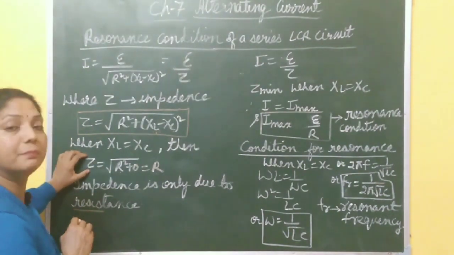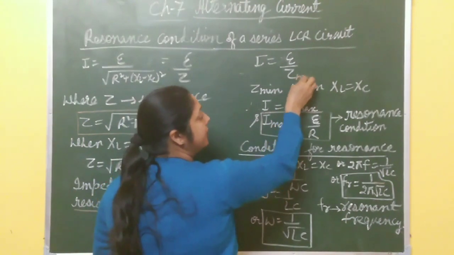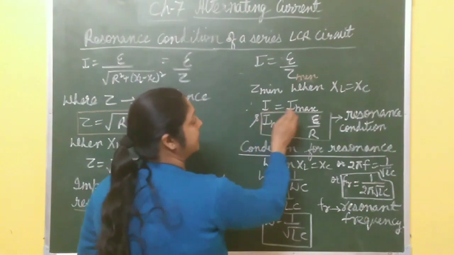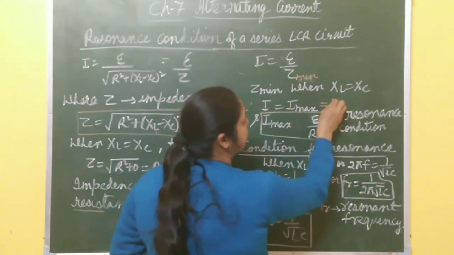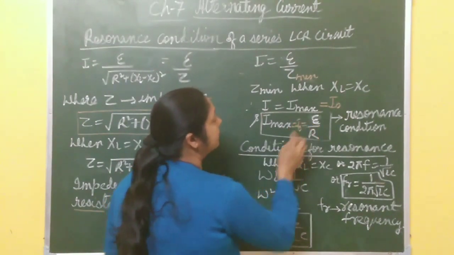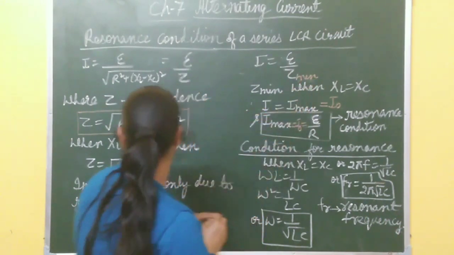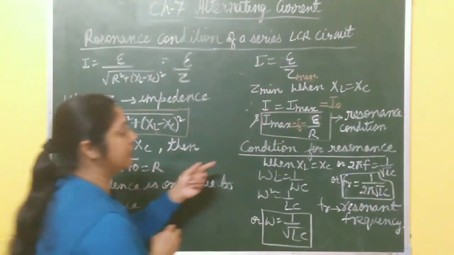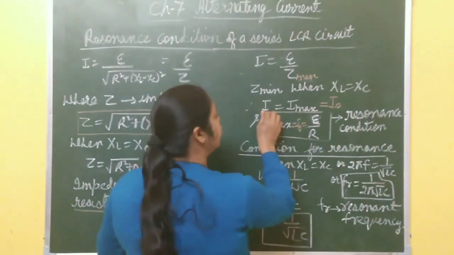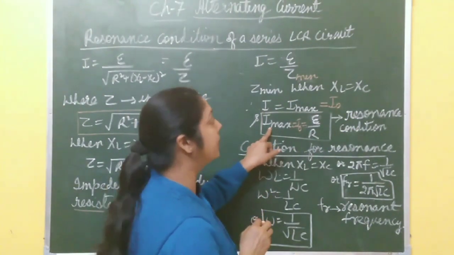It means Z is minimum, and you know I is what? E by Z. When Z is minimum, then the current in the circuit becomes maximum. I max, or you can say I naught, is given by E naught by Z. But when Z is minimum, the value of Z becomes R. So I maximum or I naught becomes E by R, and this condition is called the resonance condition, when the current in the circuit becomes maximum.